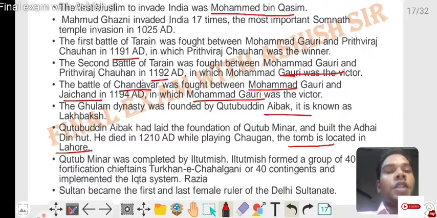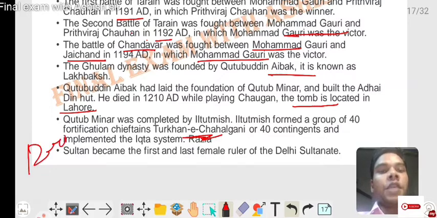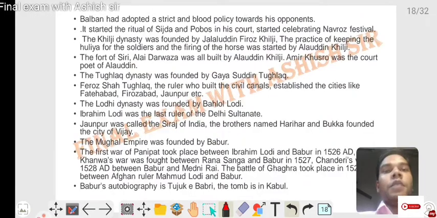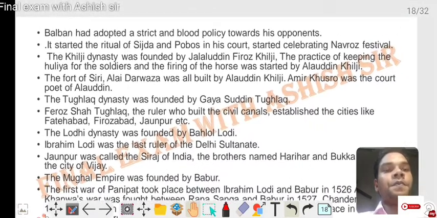The Qutub Minar was completed by Iltutmish. Iltutmish formed a group of 40 Turkish nobles called Turkan-i-Chahalgani, or 40 contingents, and he implemented the Iqta system. Razia Sultan became the first and last female ruler of the Delhi Sultanate. Balban adopted a strict policy of blood and iron towards his opponents. He started the rituals of Sijda and Paibos in his court and started celebrating the Nowruz festival.